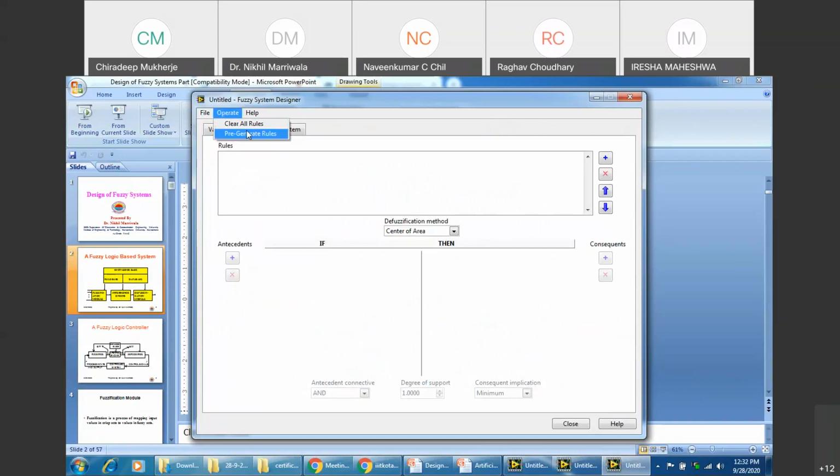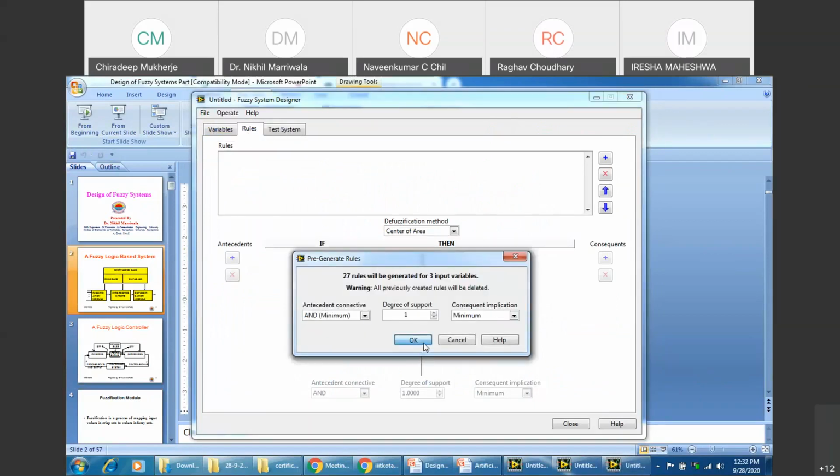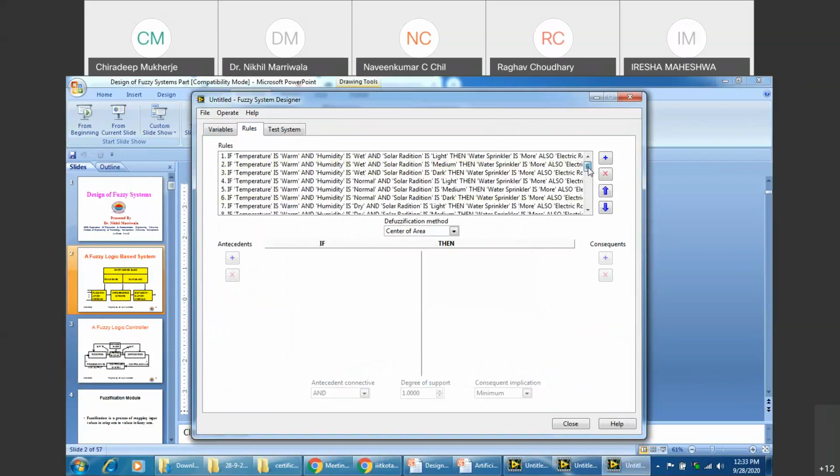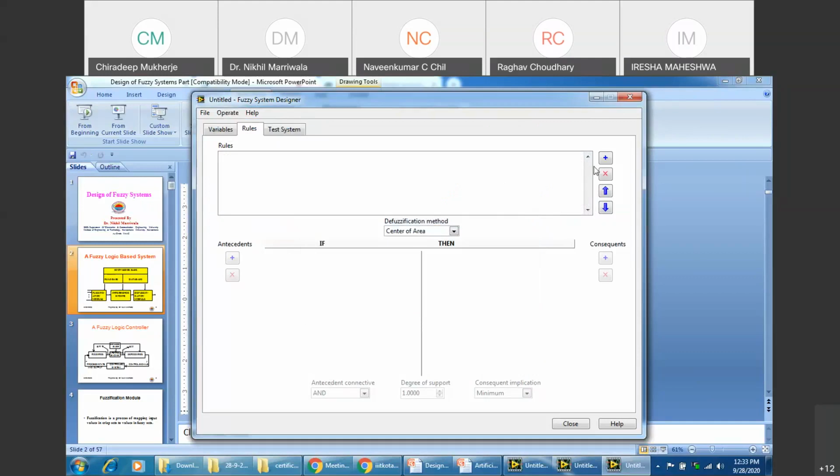The easier part was to pre-generate all the rules. We'll get it. Yes, sir, we got it. No, sir, just a minute. Yes, sir, got it. You got all the rules, right? Yes, sir. Clear all of them.